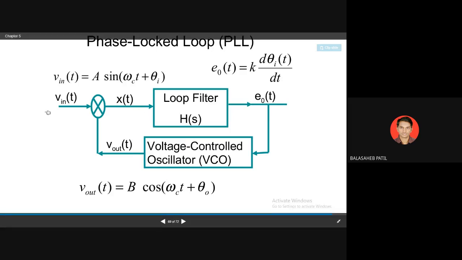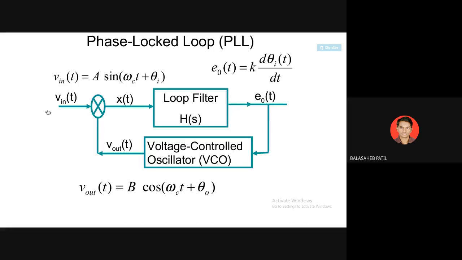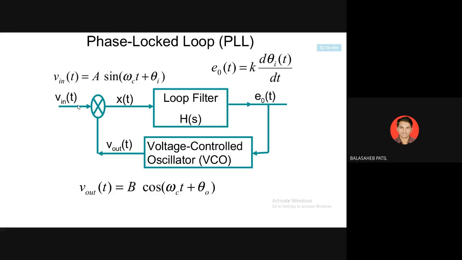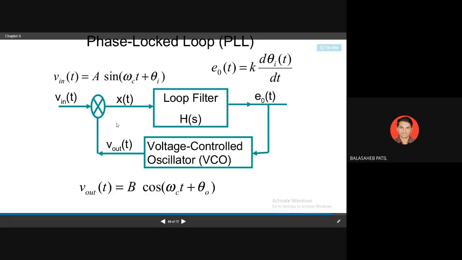You are getting Fc plus deviation, Fc and Fc minus deviation. So it will try to capture the Fc frequency, and as soon as it captures the Fc frequency, this VCO having the Fc frequency, here also Fc frequency is present, because the output is Fc plus deviation, Fc, Fc minus deviation. Once this PLL achieves the Fc frequency, what is remaining?